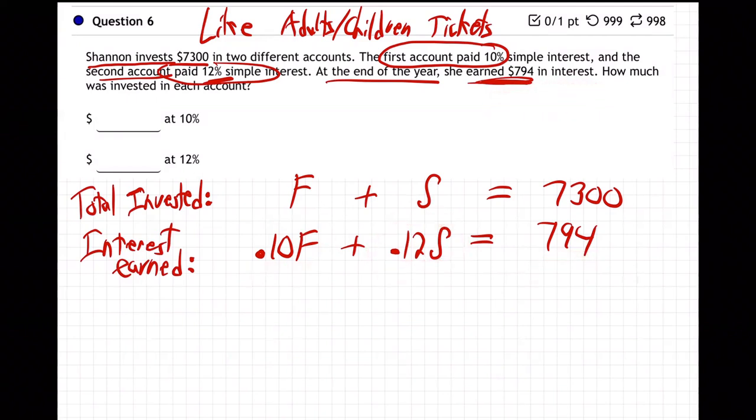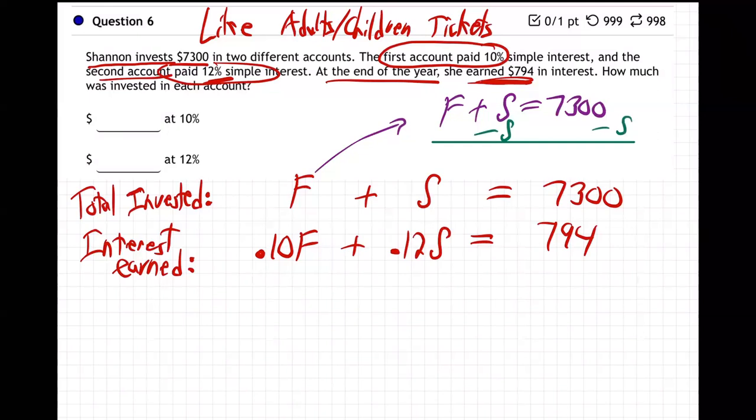You know what to do. Let me bring this up here. I'll go F plus S equals 7,300, right? Subtract S from both sides. Boom, boom.